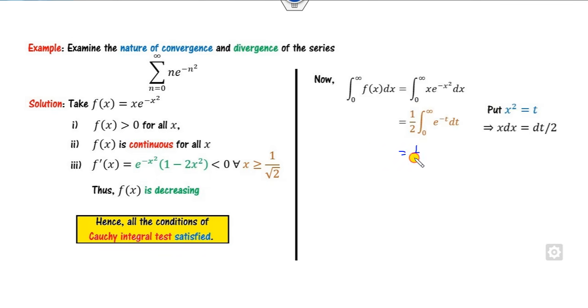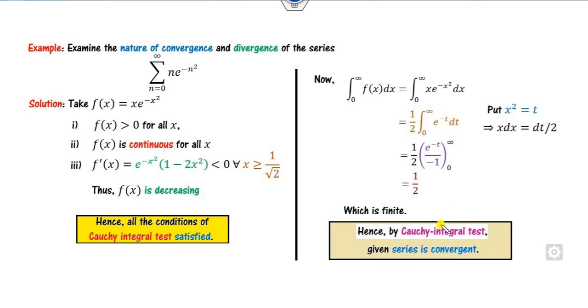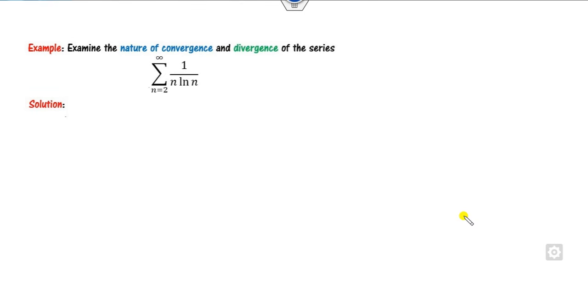What is the integration of this? It is e raised to power minus t over minus 1. So when you take infinity, e raised to power minus infinity is 0, and when you take 0 it is 1. So the right answer is half, which is a finite number, hence this series is also convergent by using the Cauchy integral test.